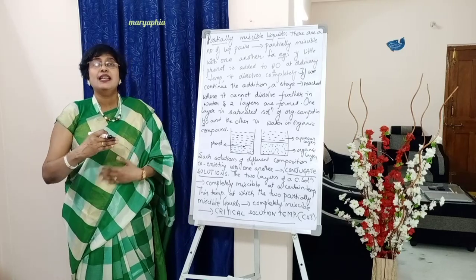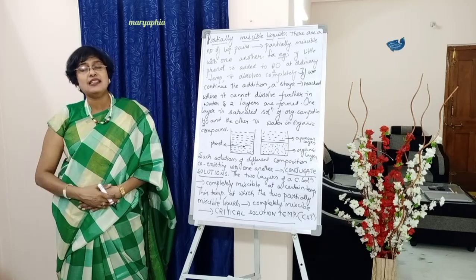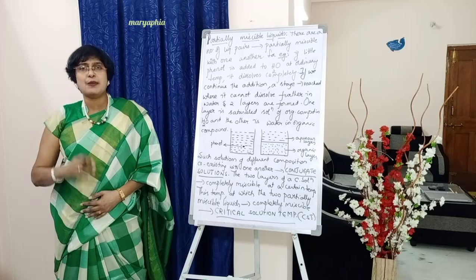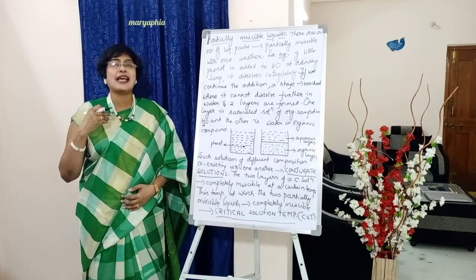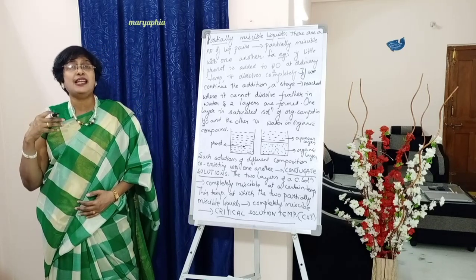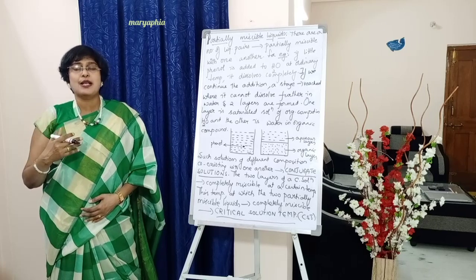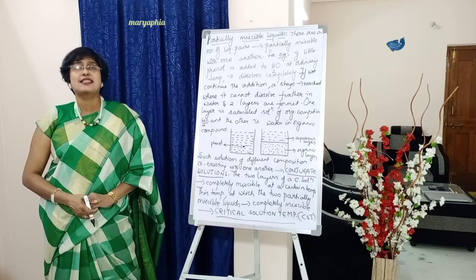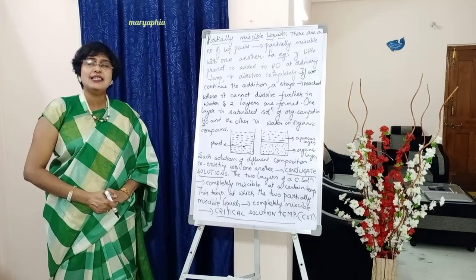It might be by heating, that is by increasing the temperature, or by cooling, that is by decreasing the temperature. But at one particular temperature, the two partially miscible liquids can be made completely miscible. That means the system can be made homogeneous even though they are partially miscible. So such temperature we call it as CST, students, that is critical solution temperature or consolute temperature.